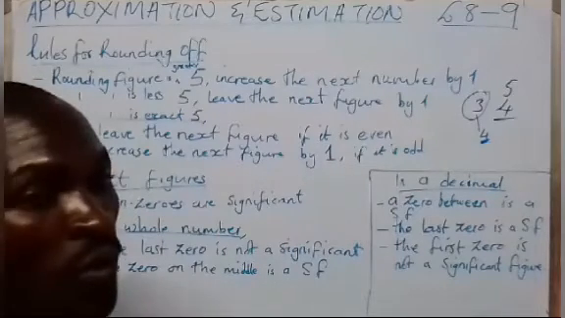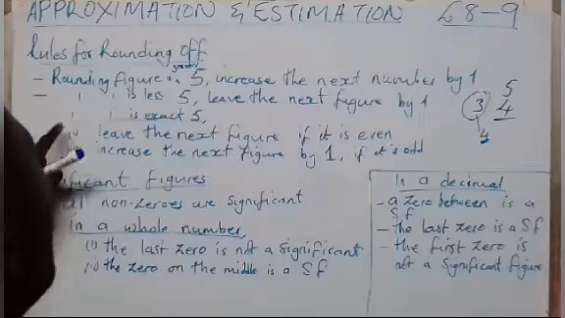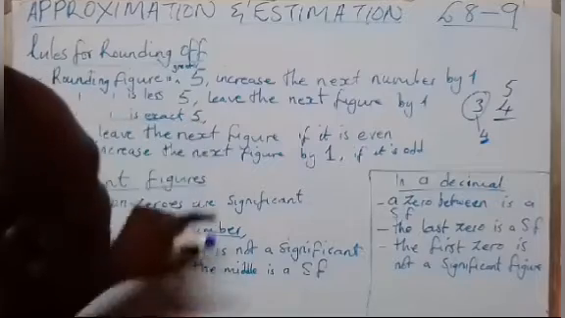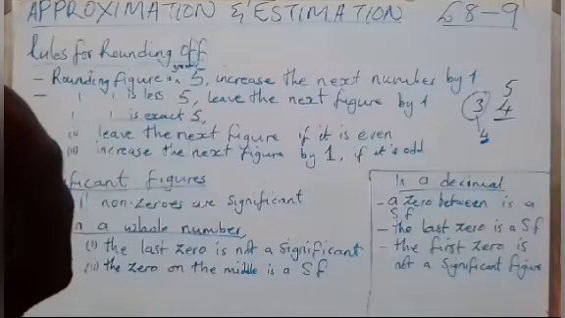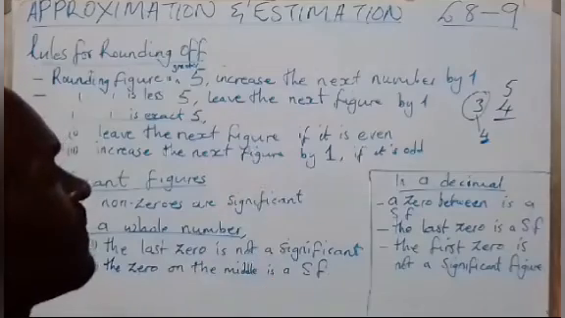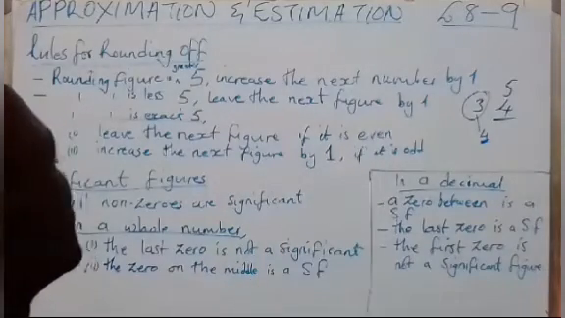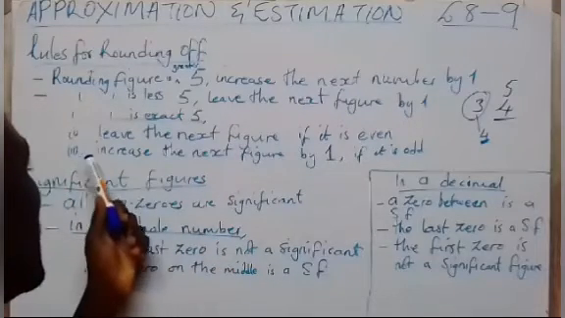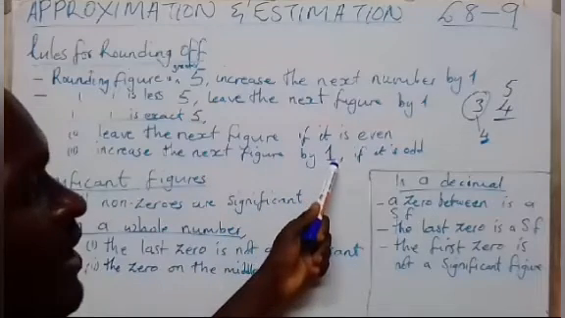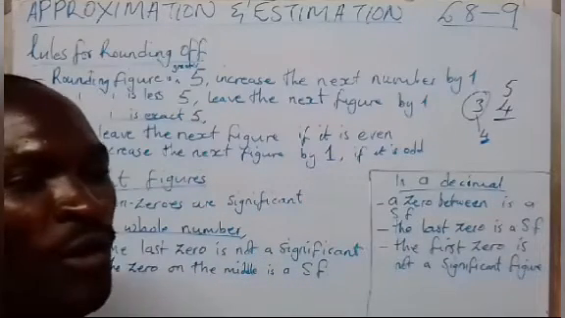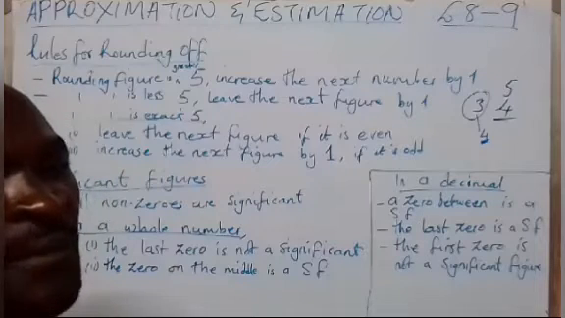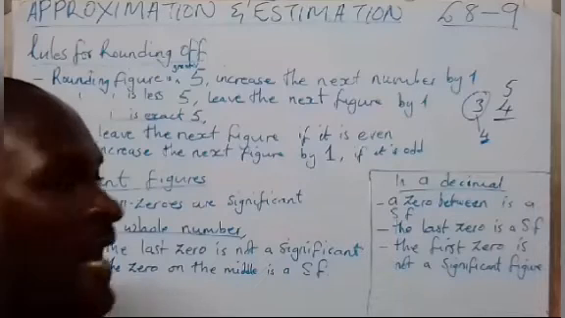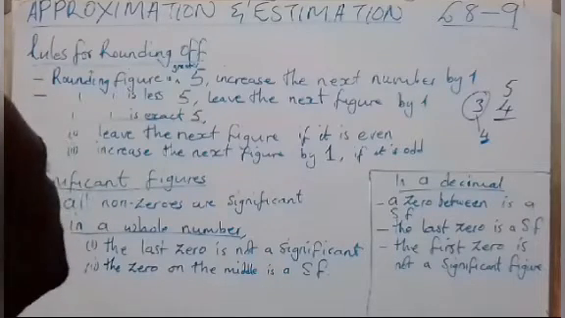Then another rule under rounding off is if the rounding figure is exactly 5. If the rounding figure is exactly 5, leave the next figure if it is even. Secondly, increase the next figure by 1 if it is an odd number. We know even numbers. Even numbers are numbers that are divisible by 2. Numbers such as 2, 4, 6, 8, 10. These are even numbers.